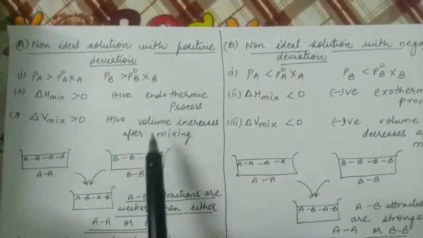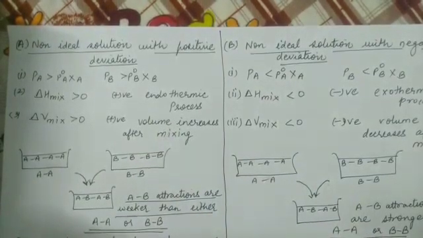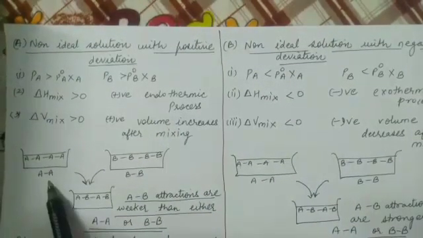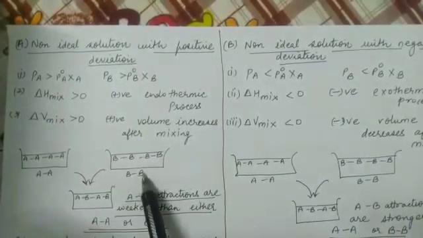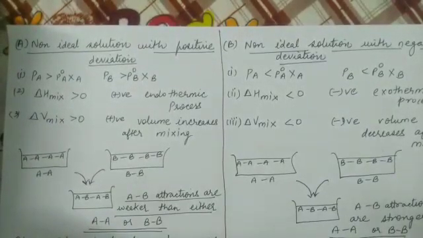So how to make solutions with positive deviation? Suppose this is the first container containing the component A, this is the second container containing the component B. After mixing I am having the solution. The solution with positive deviations are formed such that AB attractions are weaker than either AA or BB attractions.